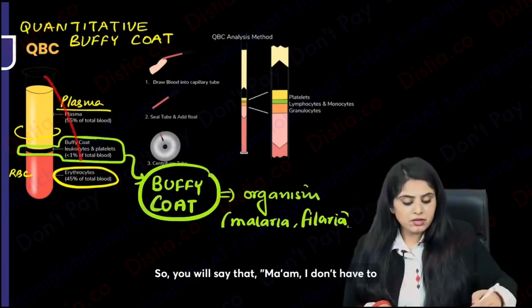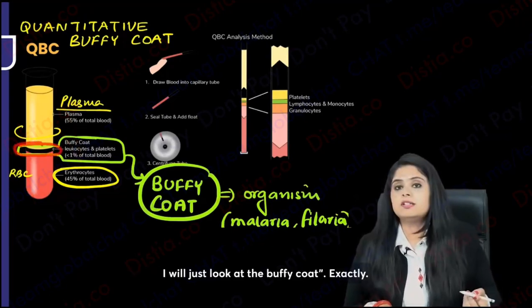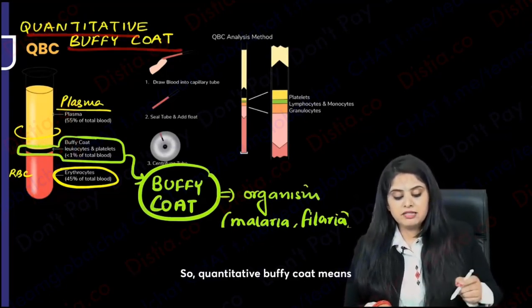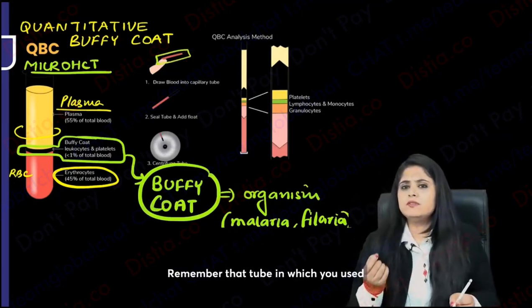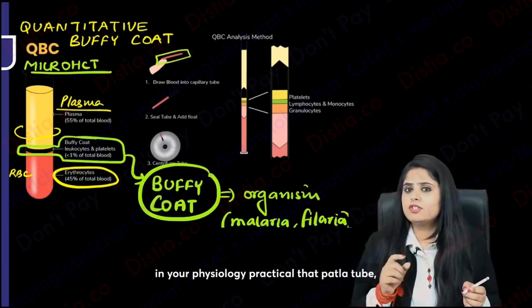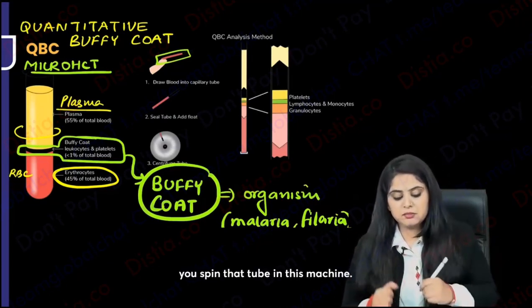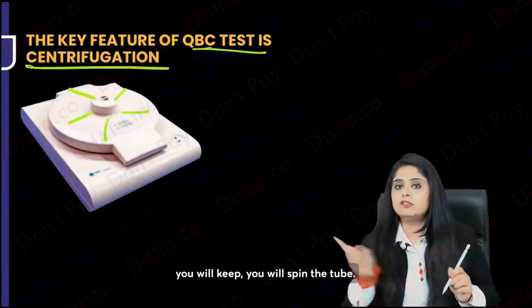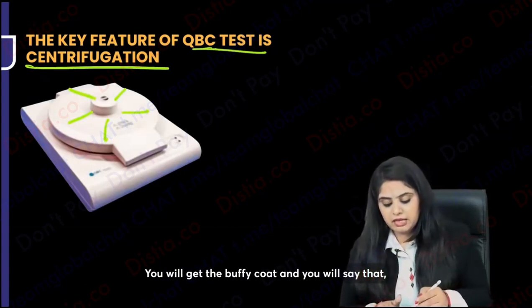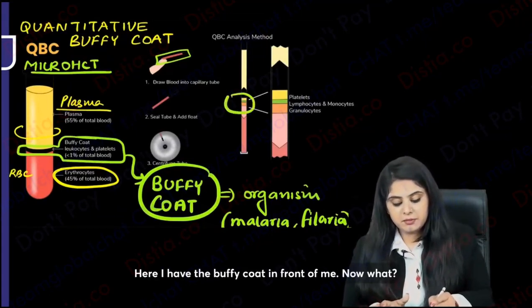So you will say, ma'am, I don't have to look at the entire blood. If I want to look for malaria, I will just look at this buffy coat. Exactly. Why did I call it microhematocrit? The other name for it is microhematocrit, because I will take a thin tube. Remember that tube in which you used to do bleeding time, clotting time in your physiology practical, that thin tube? You take one finger prick, fill that tube, and spin that tube. In this QBC test, you have a machine, you keep the thin tube inside it, you spin the tube, you get the buffy coat, and you say, okay ma'am, I have spun it and got the buffy coat, here I have the buffy coat in front of me.